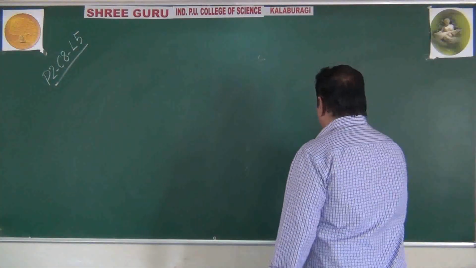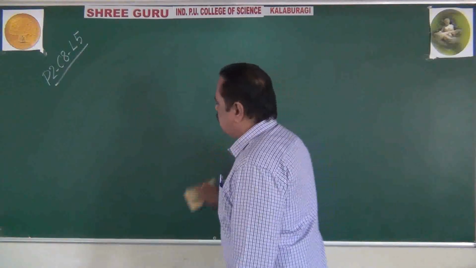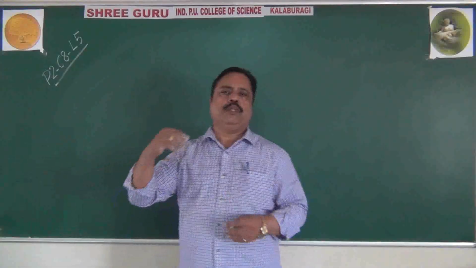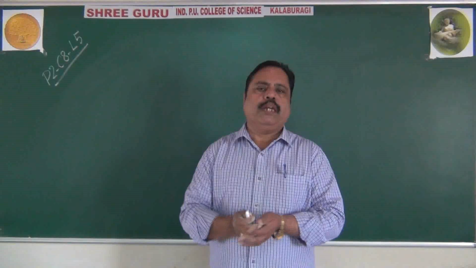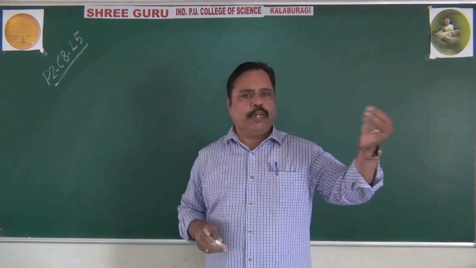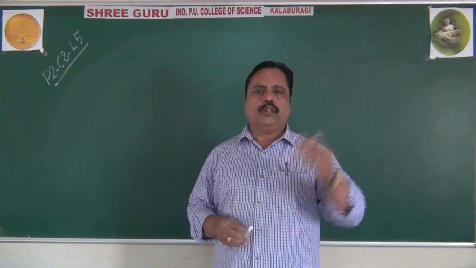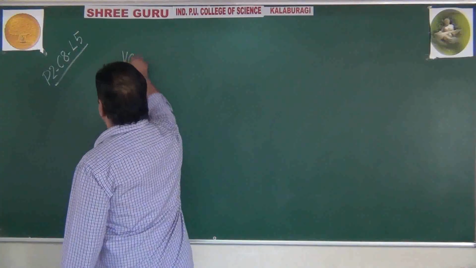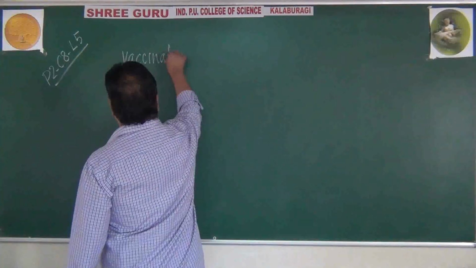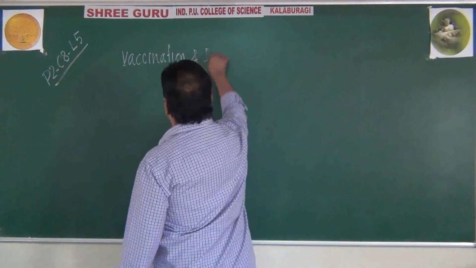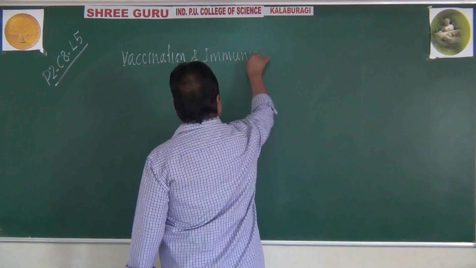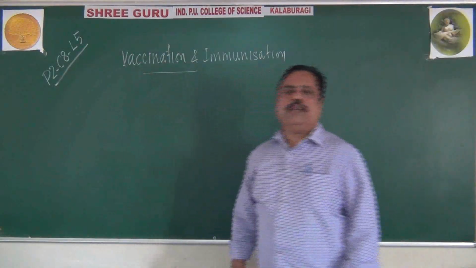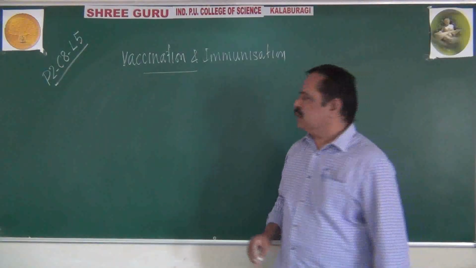So in active immunity, antibodies are produced by our own immune system as a direct response to the infection. In passive immunity, antibodies are obtained from other sources. So active, passive, we can say. Next to this, we must know what is called vaccination and immunization. We have to see. Remember, we have to discuss what vaccines are in this case.